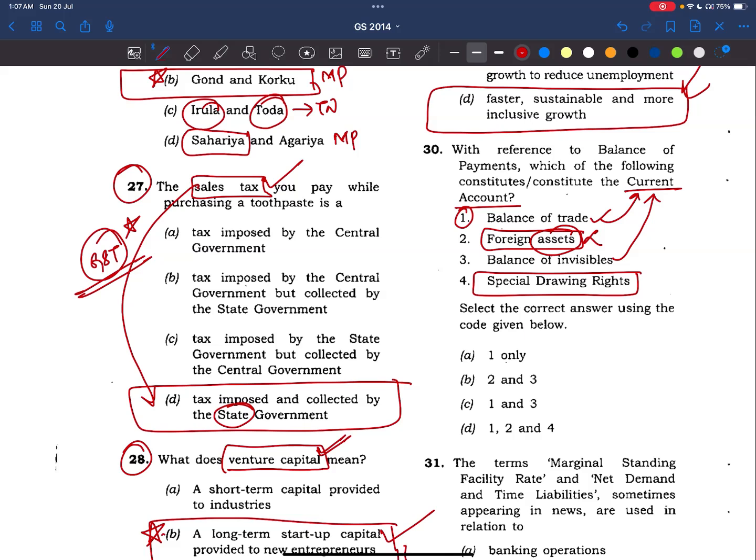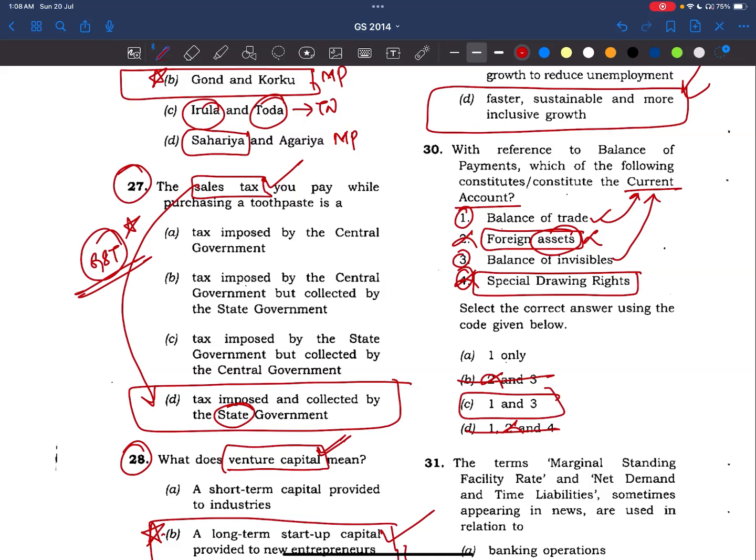Right. And SDRs are kept with the RBI. That means there's some sort of loan, right? Or our quota with the IMF. So in that way, it is part of our asset. So it will be part of capital account, not current account. That means 2 and 4 should not be there because these two are gone. 1 and 3 are yes. 1 and 3 is the answer.